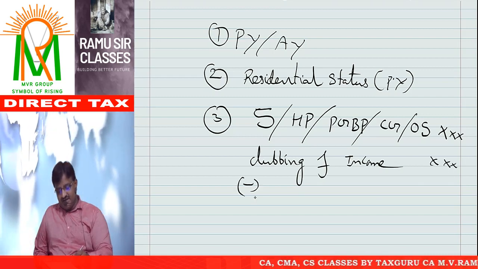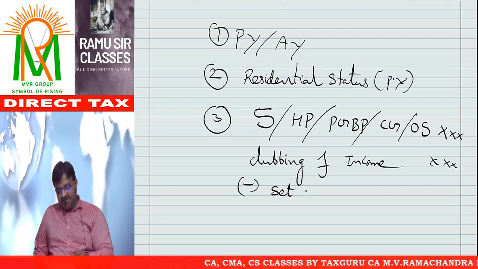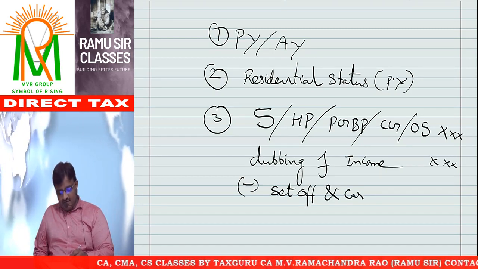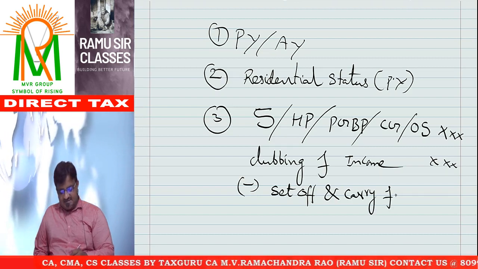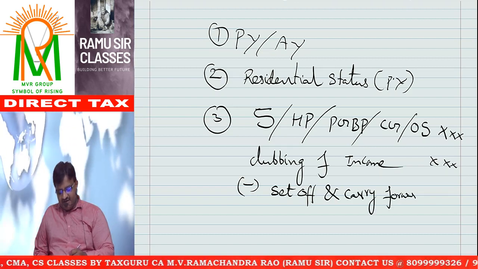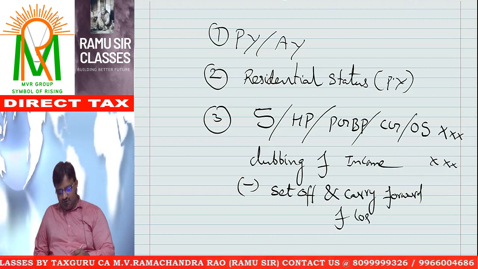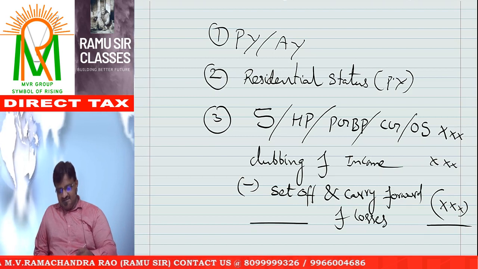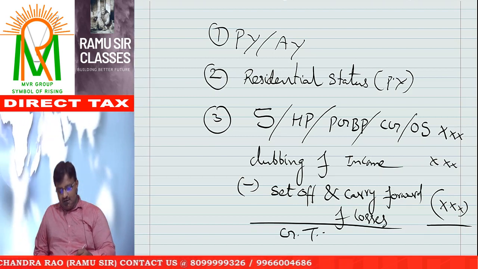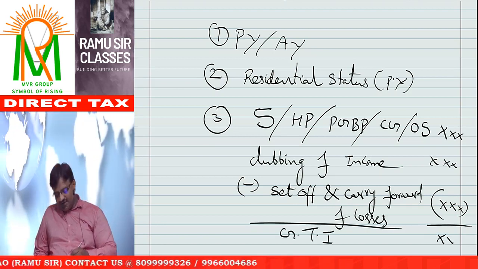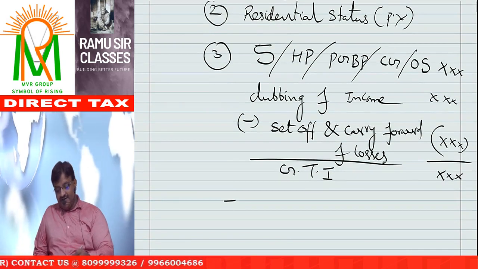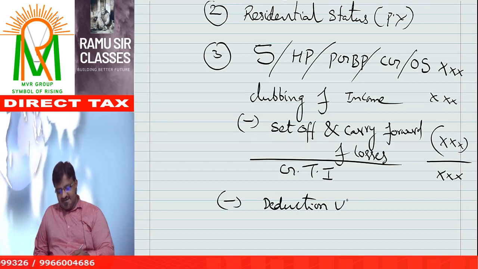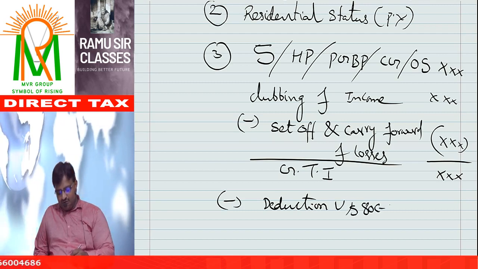Next, we need to adjust set off and carry forward of losses. After deducting the same, we get gross total income. Out of that gross total income, I need to give the deductions under section 80C to 80U.